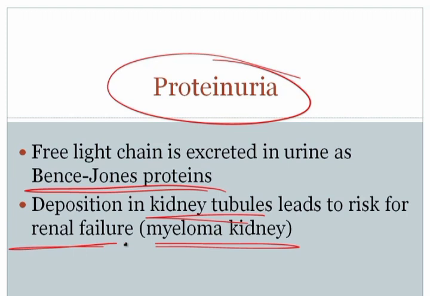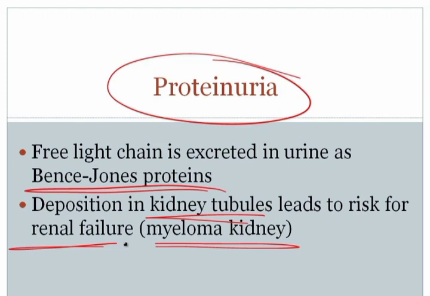Substance number one, osteoclast activating factor. An osteoclast activating factor will then punch out the bone marrow, giving you bone pain and increased risk for fracture, and will also create hypercalcemia. Similarly, the plasma cells are going to produce immunoglobulin, giving you a high serum protein with an M spike on serum protein electrophoresis.